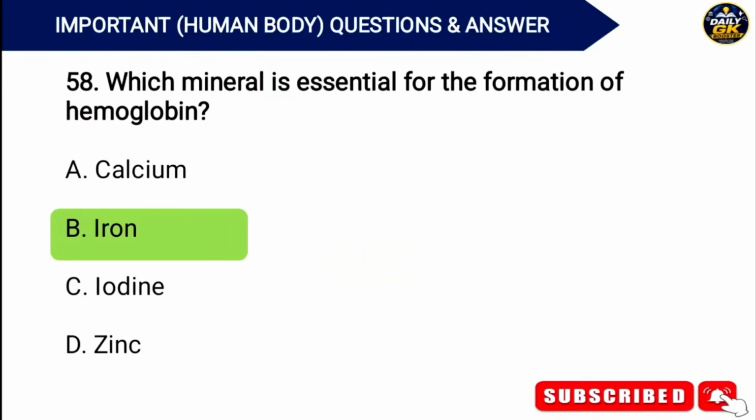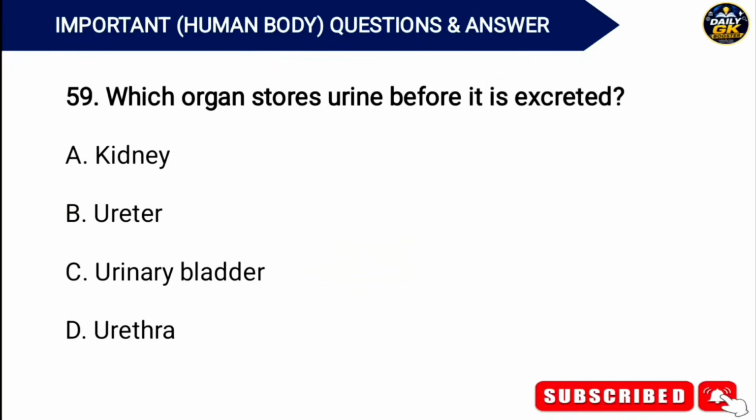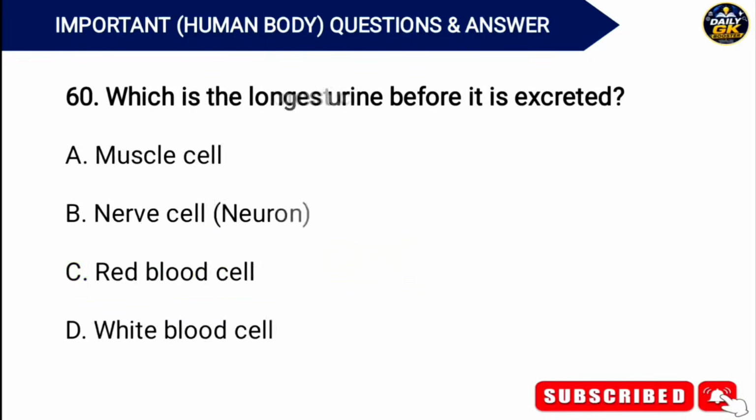Answer. Option B. Iron. Which organ stores urine before it is excreted? Answer. Option C. Urinary bladder.